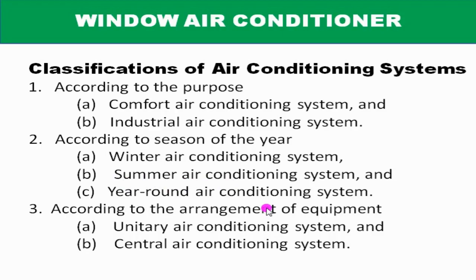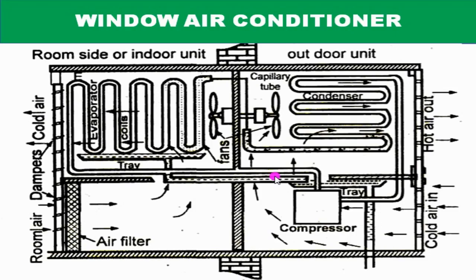Another classification is based on the arrangement of equipment: unitary air conditioning system and central air conditioning system. This unitary air conditioning system is nothing but a window air conditioner. In this video, we are going to talk about this unitary air conditioning system, that is, window air conditioners. The schematic diagram of the window air conditioner is shown in the figure. This is called a window type air conditioner because it can be accommodated in windows. This unit is suitable for cooling the rooms in hot summer.